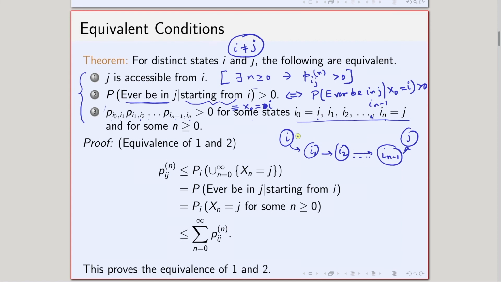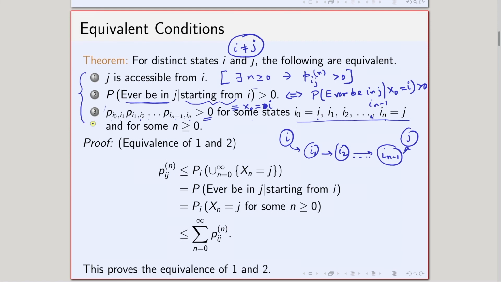And if there is a path, that means there is a positive probability that I can go through this route from i to j. I can go through this path from i to j with positive probability, that means there is a path. Okay? So, let us try to now prove this.